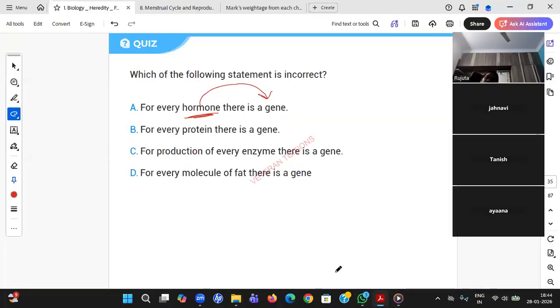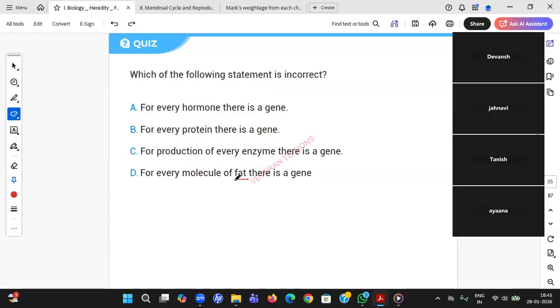So hormone is protein, and enzyme is also protein. Can you tell me one or two enzymes, like pepsin and trypsin in your stomach? Every one of these is a protein. So then what is fat for? Yes, Narendran, you said the right answer. When it is not made up of protein, why is this fat required?